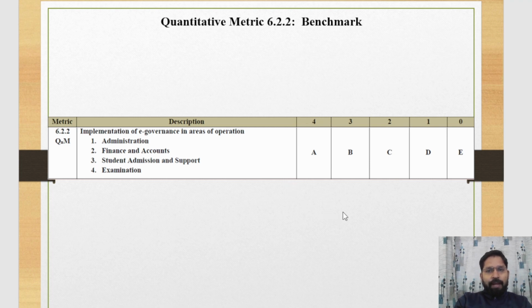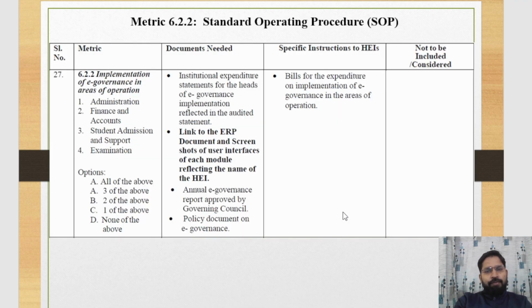Now we discuss the SOP of 6.2.2. With the help of the SOP, we understand which type of supporting document is needed in this matrix. In this matrix, we can provide the audit statement where e-governance expenses are reflected. We can also provide screenshots of all the interfaces. First we design a document where we place screenshots of several user interface modules, and after that we design the link of that particular document.